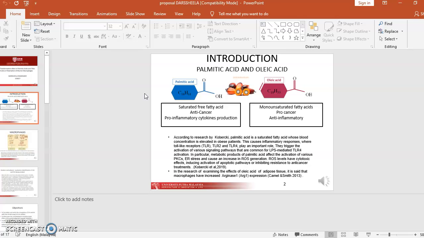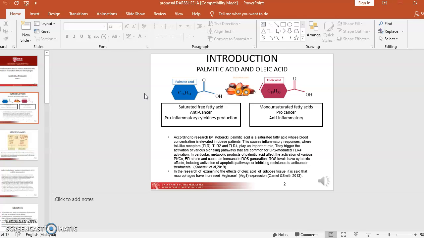According to the latest research, palmitic acid is a saturated fatty acid whose blood concentration is said to be elevated in obese patients, which causes a few inflammatory responses. They also trigger the activation of various signaling pathways that are common for LPS-mediated toll-like receptor activation.